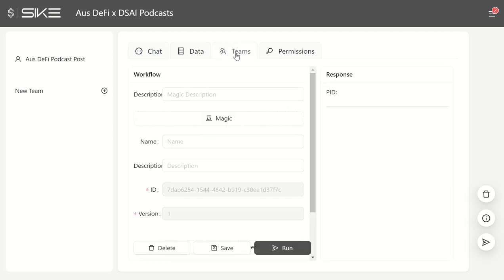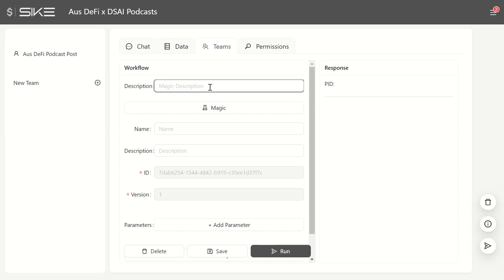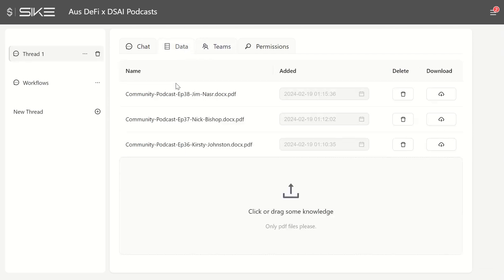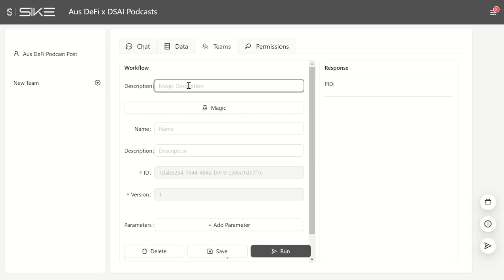If we go into the Teams section here, we've got an area where we can provide a description that is a brief description or maybe even detailed, but basically the magic button is going to allow us to break that down, or it's going to use the AI to break that down. So just zoomed out here so we can actually see things a little bit better. Now, what we've got here is that in this particular area, this knowledge module, in the data section, we've got 3 different podcasts from episode 38, 37, 36. It's the transcripts of those podcasts.